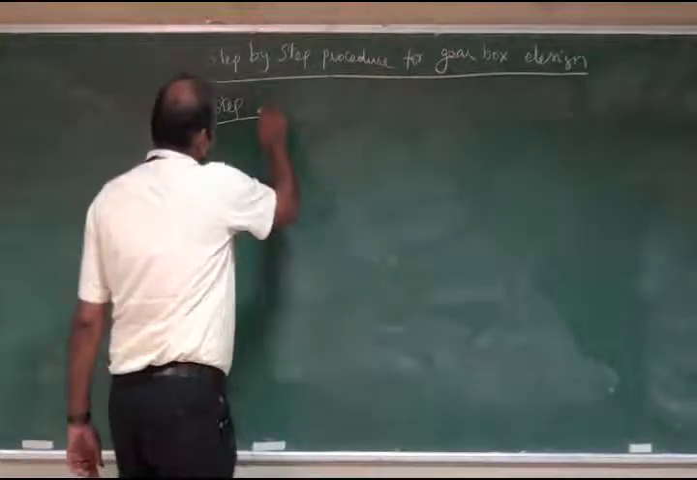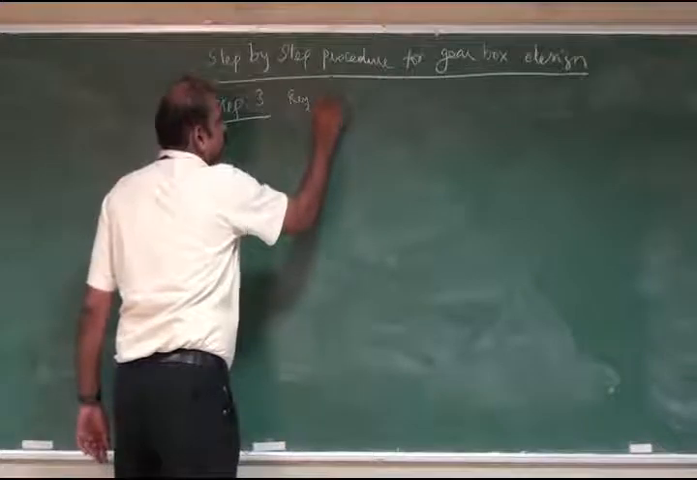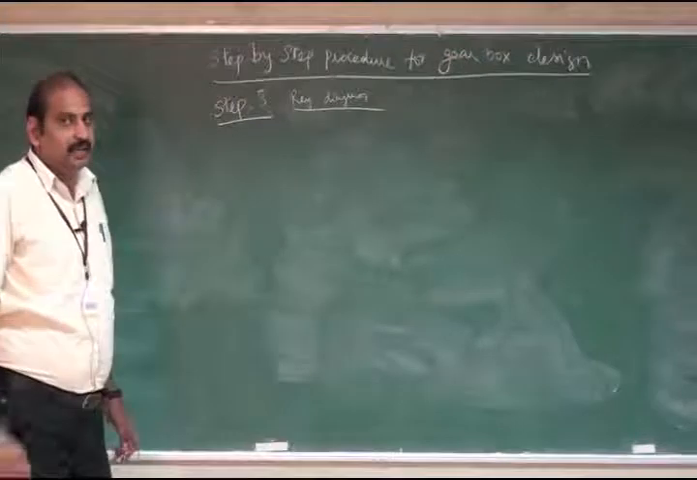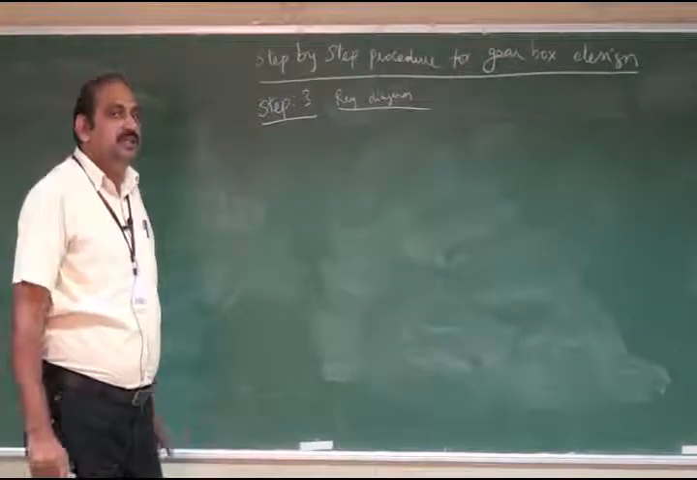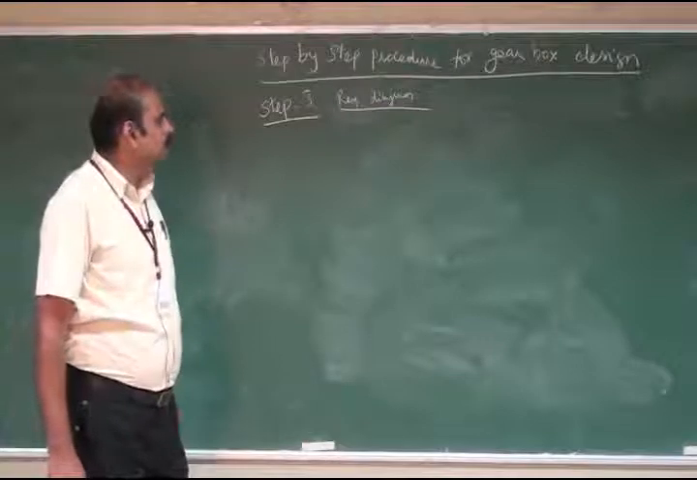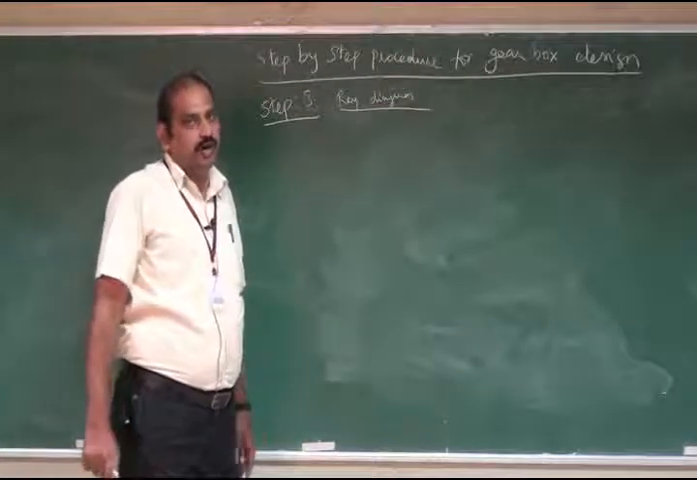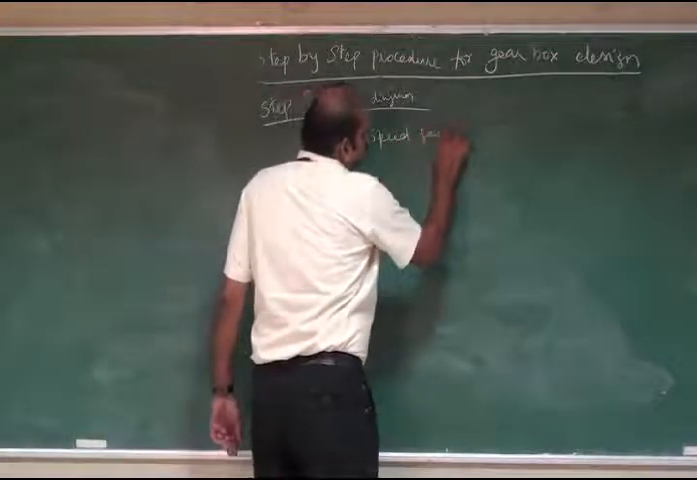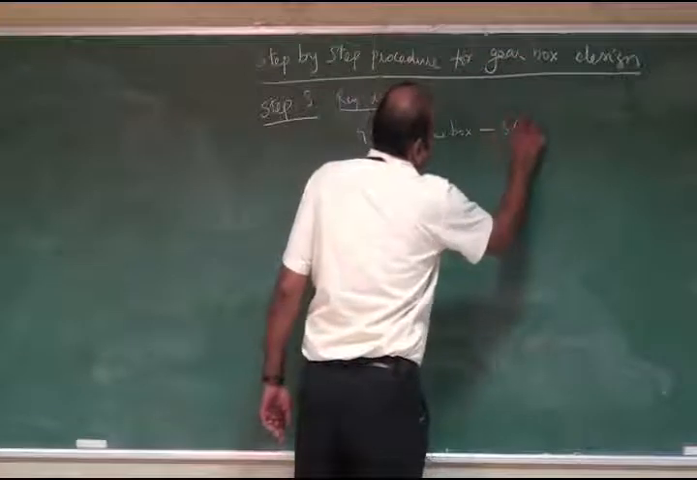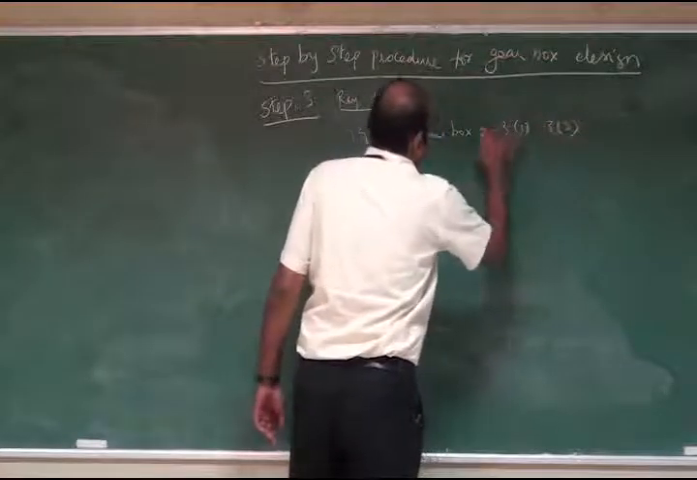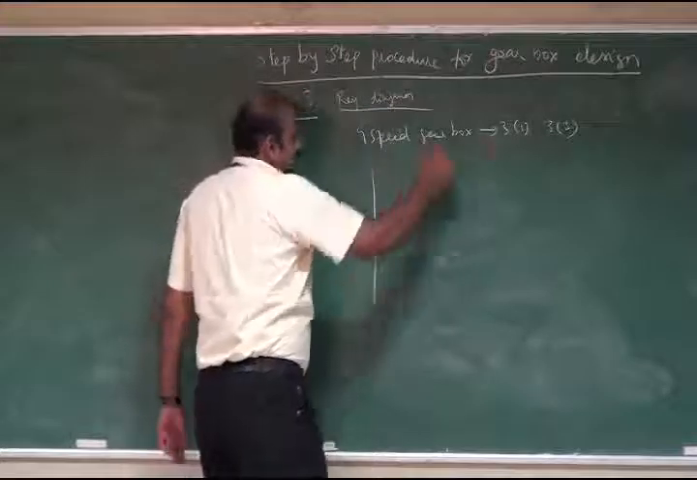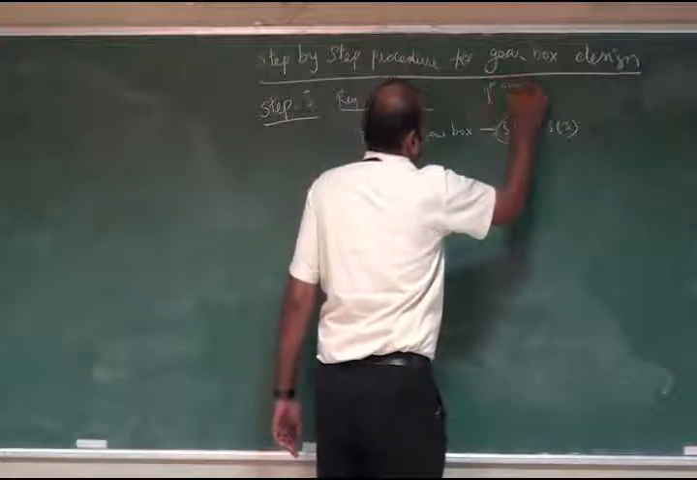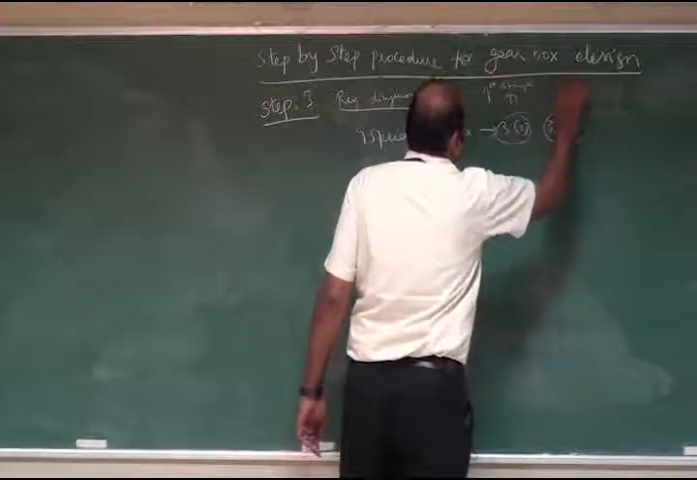Next, step number 3, ray diagram. A ray diagram is the graphical representation of the drive arrangement in general form, and also a graphical representation of the structural formula. For example, take a 9-speed gearbox with structural formula 3:1 and 3:3. In the ray diagram, this is the first stage, then this is the second stage.